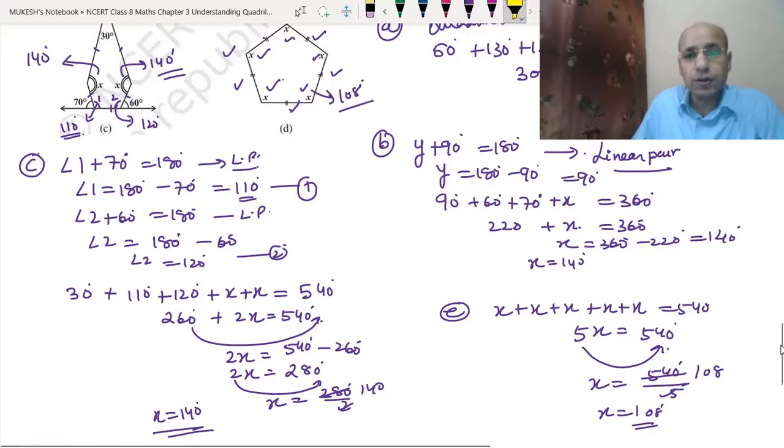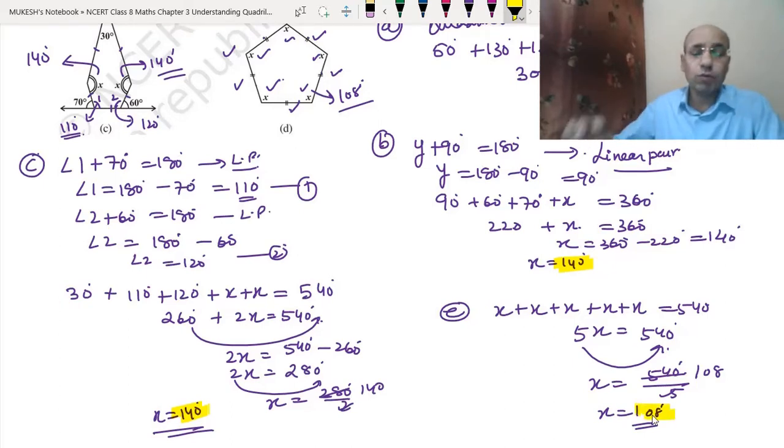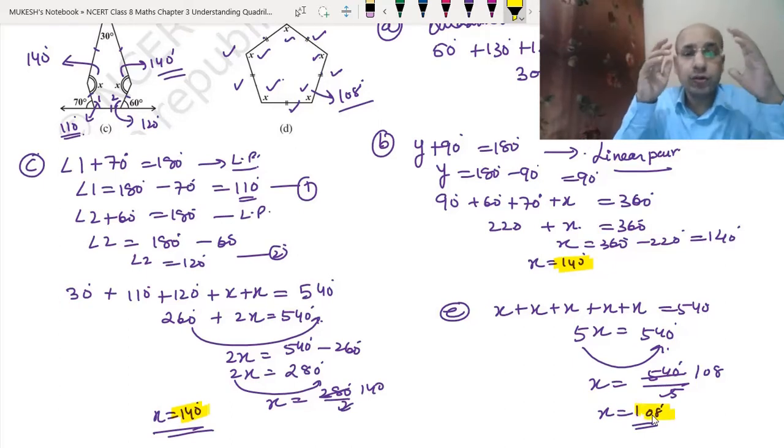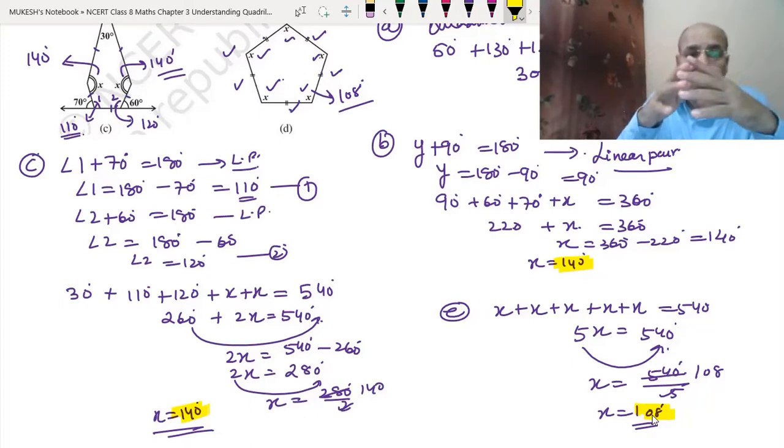Okay. So in the first one we got the answer 60 degrees. In the second one we got the answer 140 degrees. In the third one we got the answer 140 degrees. In the fourth one we got the answer 108. I hope you have understood this question. To find the missing angle x, what we have used is the angle sum property for the respective figure.